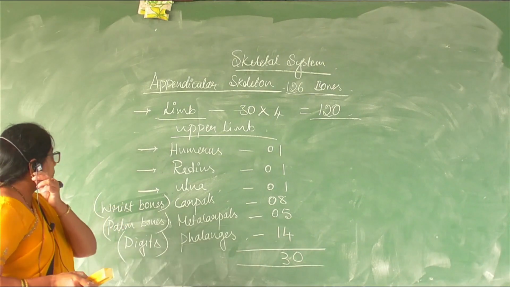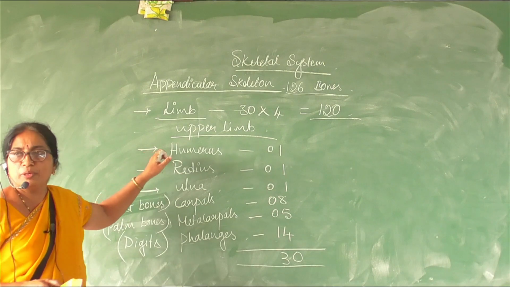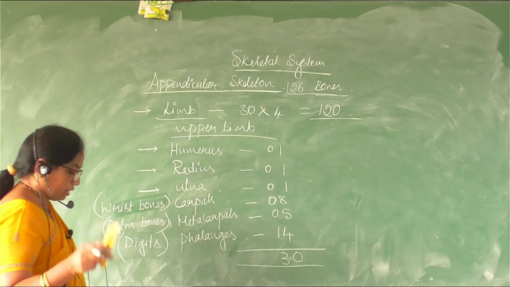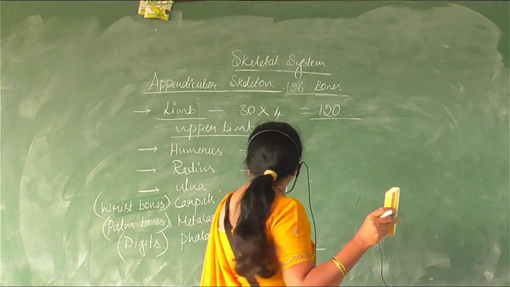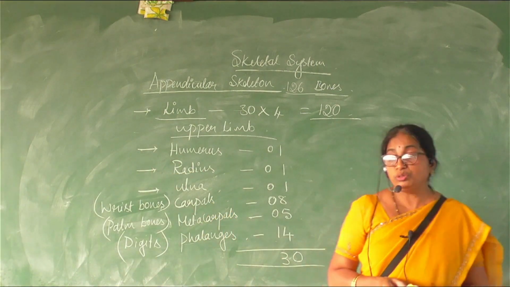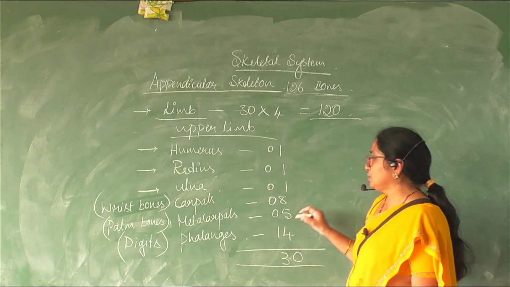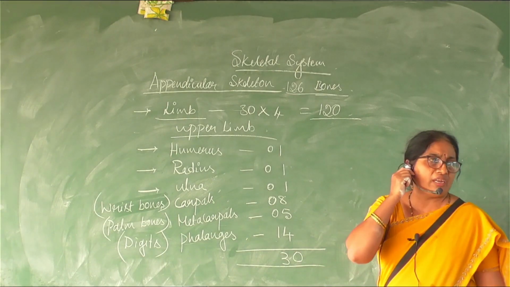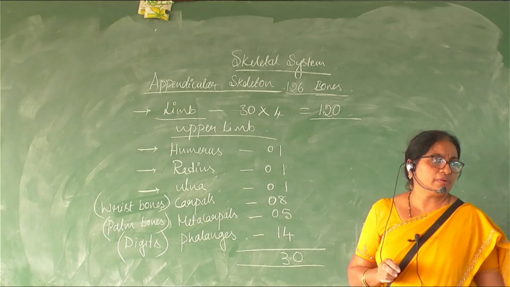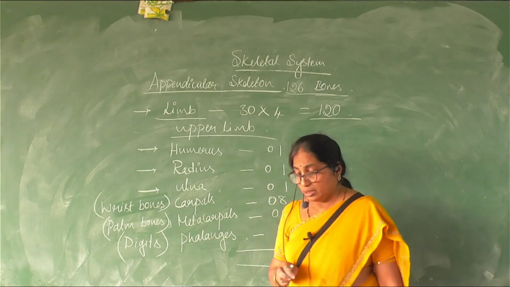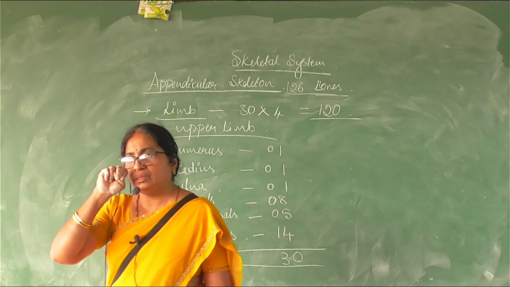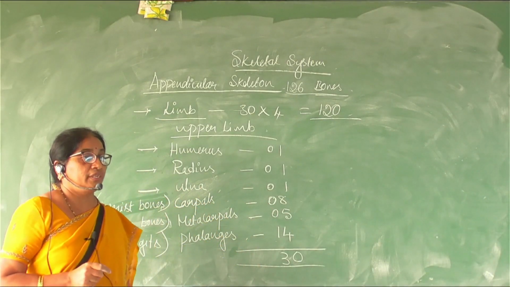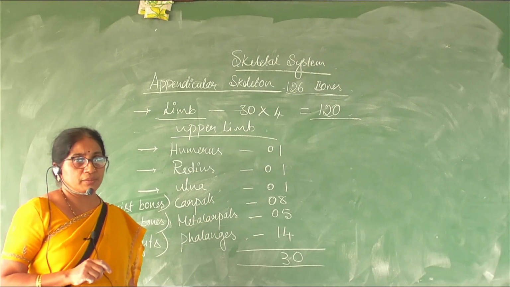Right? Humerus, one bone. Radius, one bone. Ulna, one bone. Carpals, 8 bones. Metacarpals, 5 bones. And phalanges, they are 14 in number, which will account for 30 bones. So I told you each limb consists of 30 bones, right?